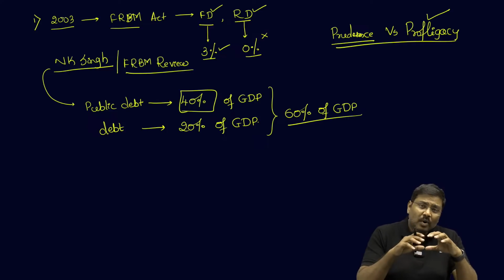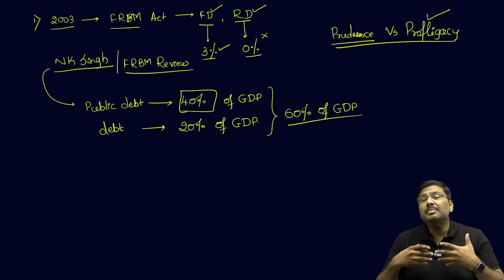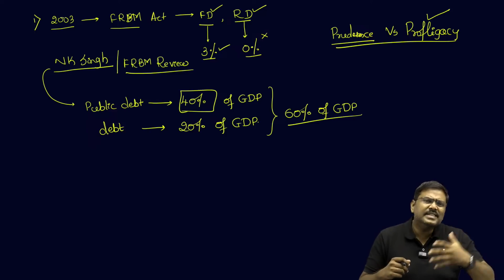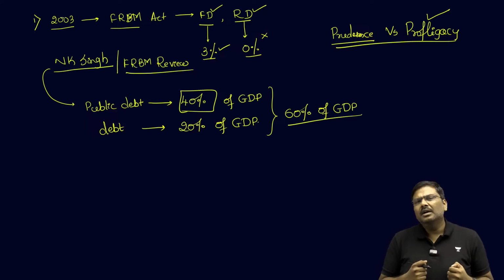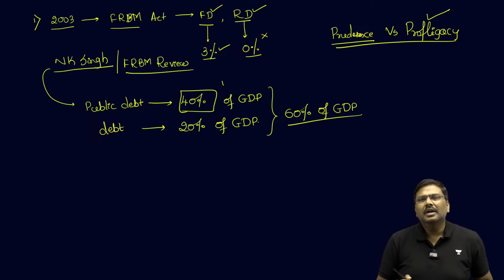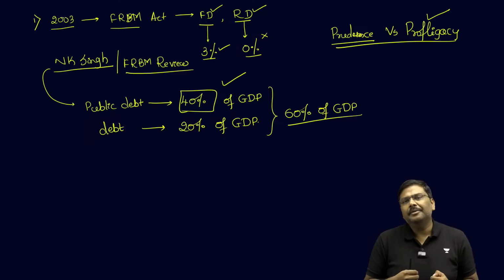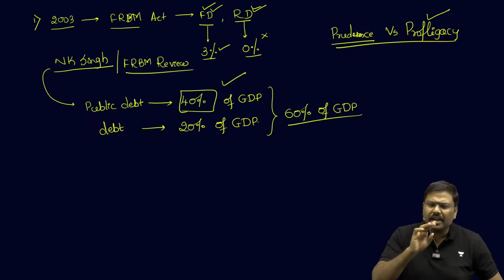This was one of the most important recommendations of the NK Singh FRBM Review Committee, which was accepted. In fact, the FRBM law was amended by the government, and starting 2018, Government of India introduced even this public debt as a target. In addition to this, as usual, the fiscal deficit as well as the revenue deficit targets were also kept.